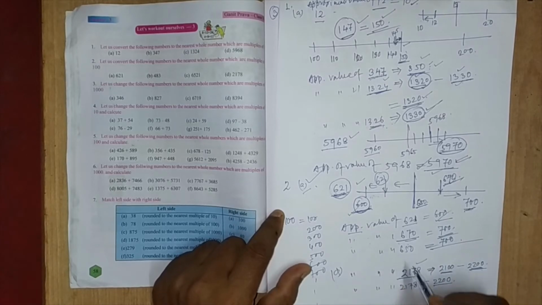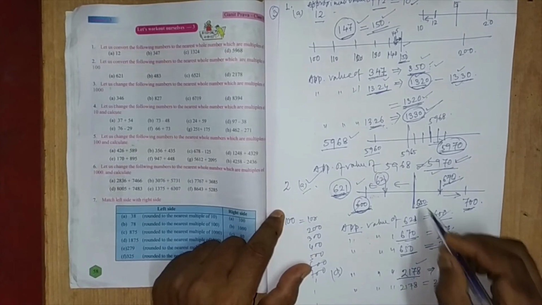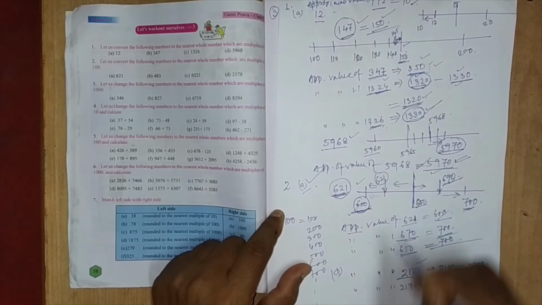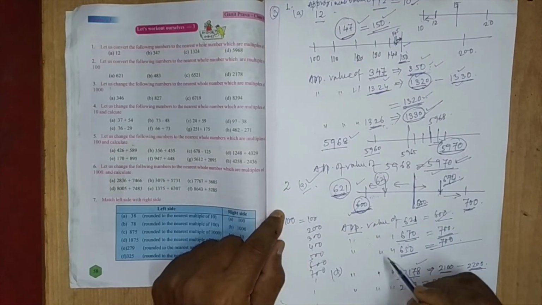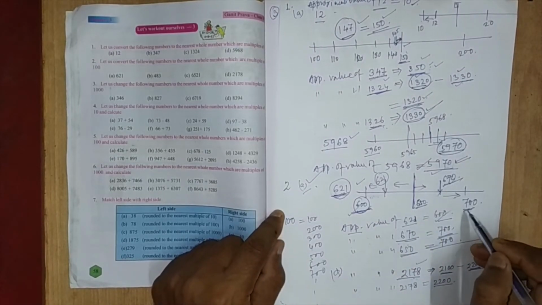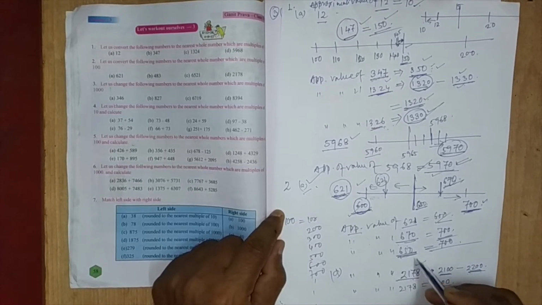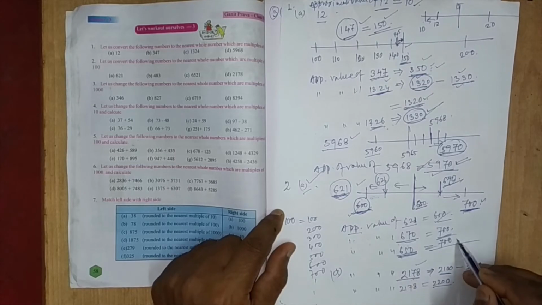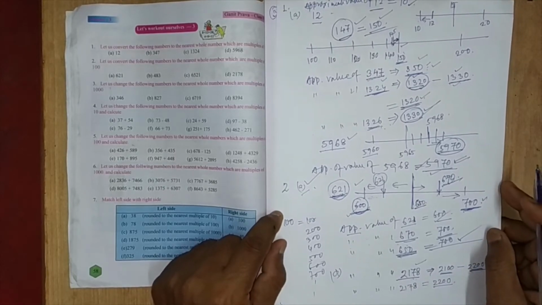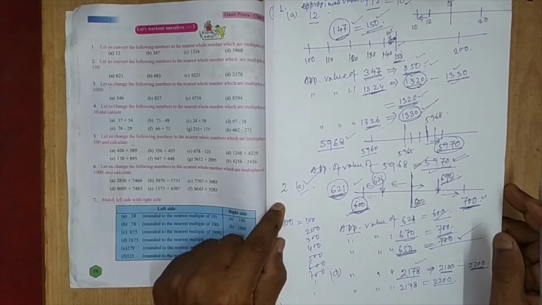What is the approximate value of 650? 650 and anything greater than 650 will come nearer to 700. So the approximate value of 650 will be equal to 700 when we want the number to be a multiple of 100.